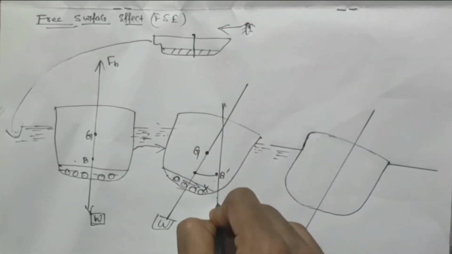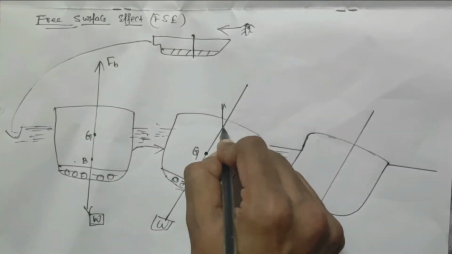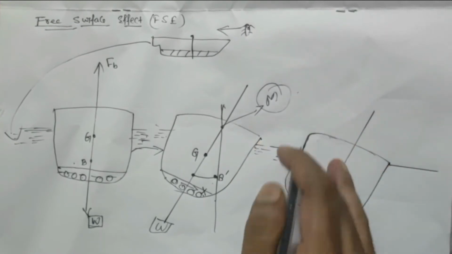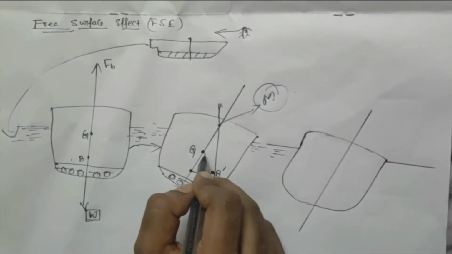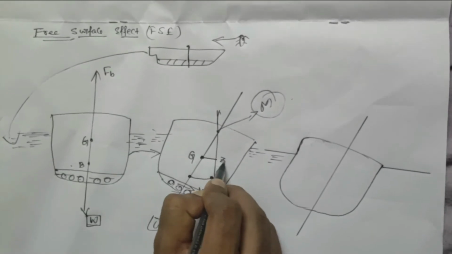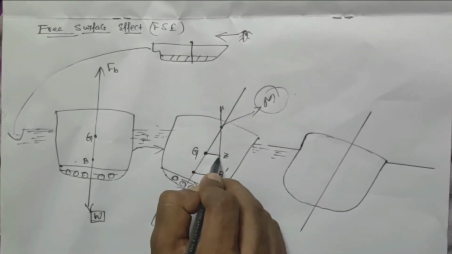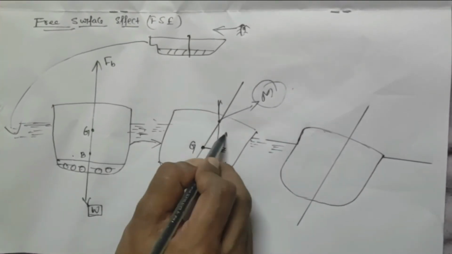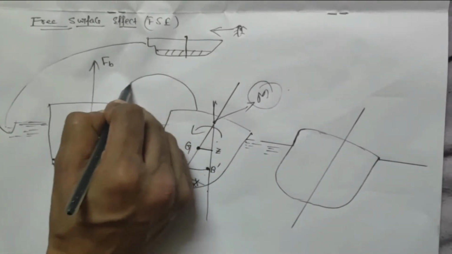Let's assume like this, it cuts at some point. It is my metacenter M. So this is my righting lever GZ, denoted by Z. This lever tends to shift the ship to its original position, like here to here.